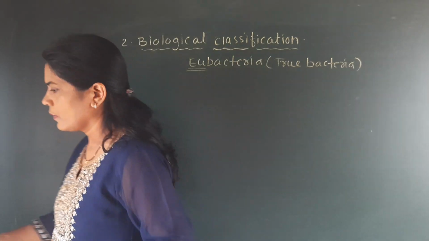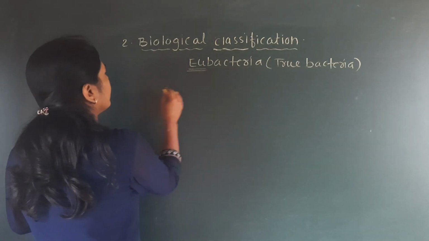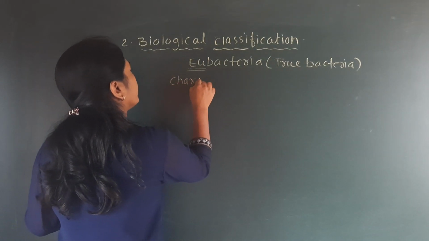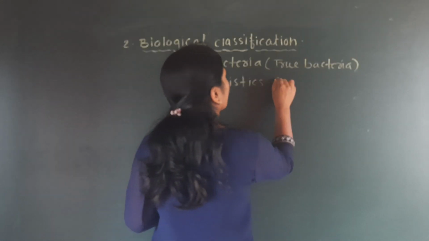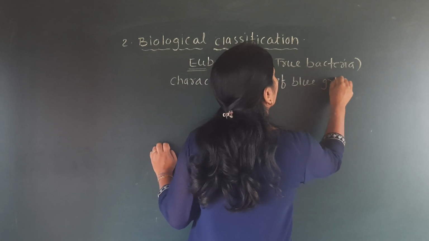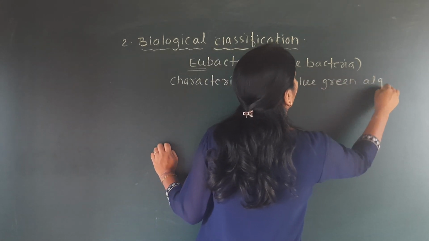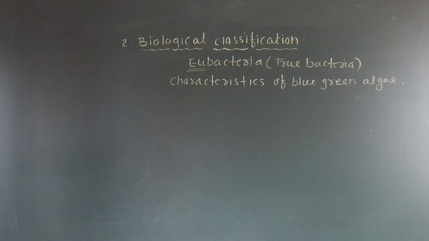Okay, next part is the characteristics of blue-green algae.